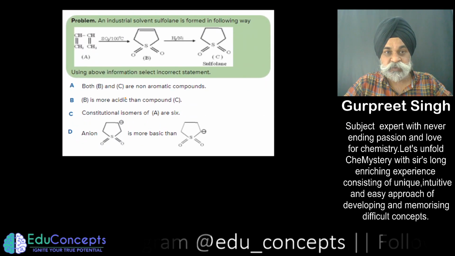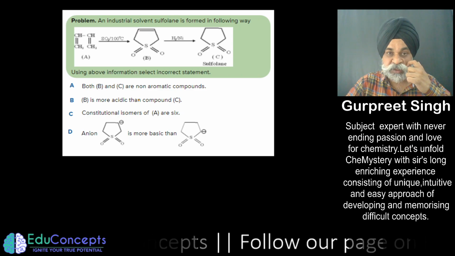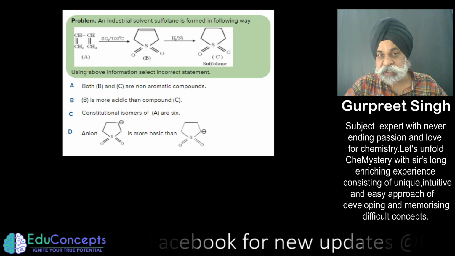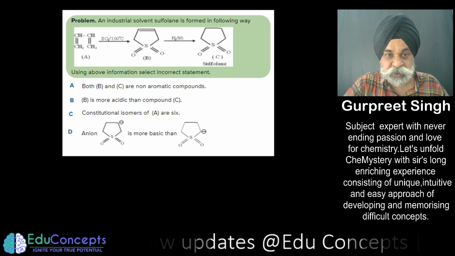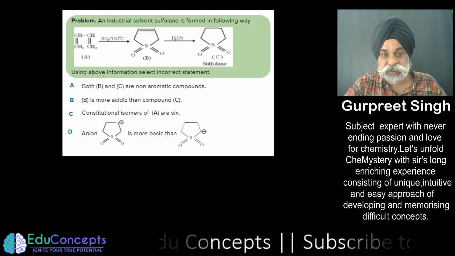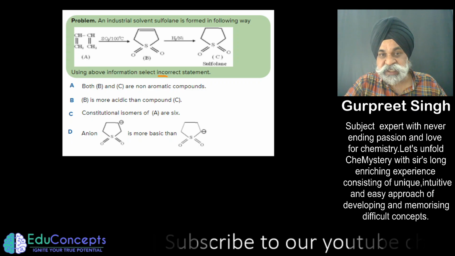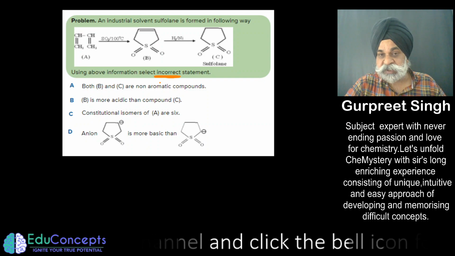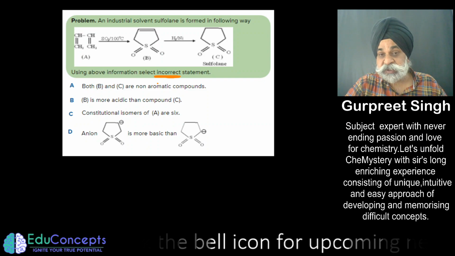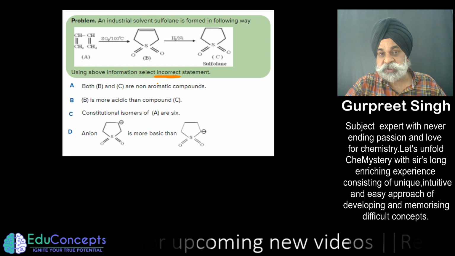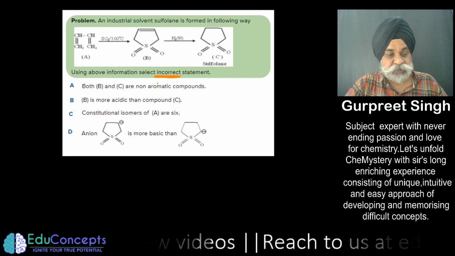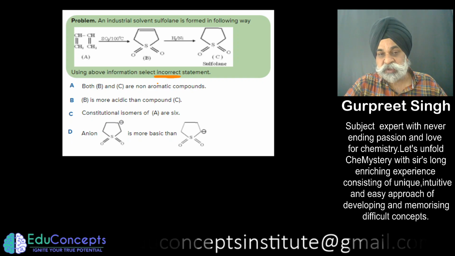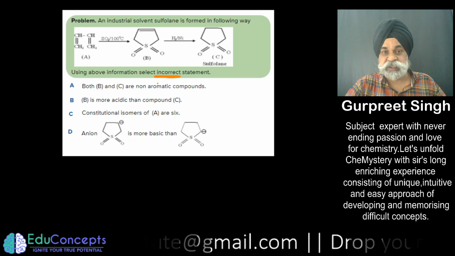In this question, what is being asked is: an industrial solvent sulfolane is formed in the following way. The reaction is being given to you, and using the above information, you have to select the incorrect statement. First, you have to underline and be very vigilant about what is being asked, whether it is correct or incorrect. At times many students make the silly mistake that the examiner is asking for the correct statement and they opt for the incorrect one, or vice versa.